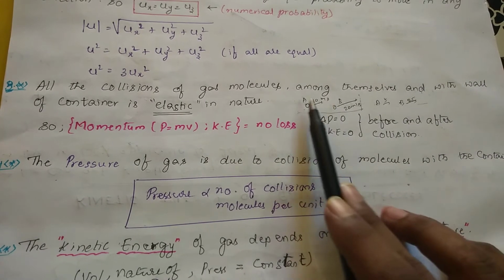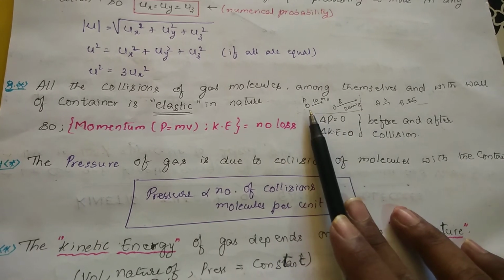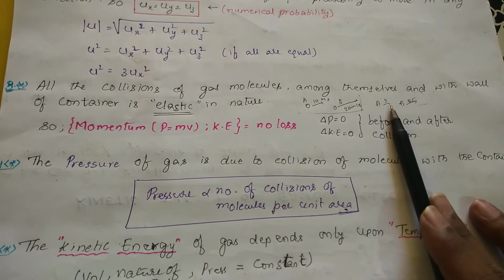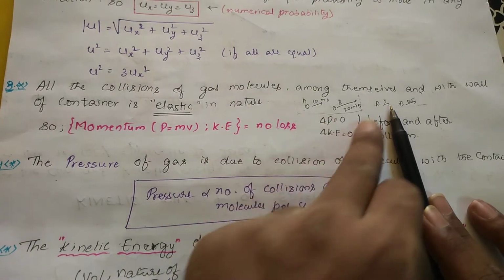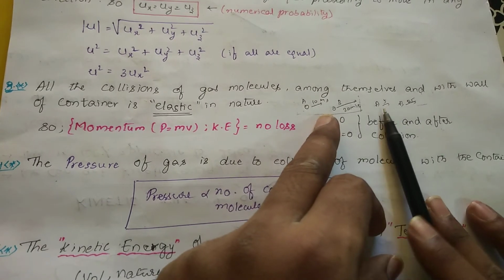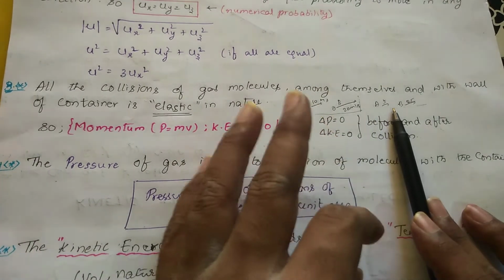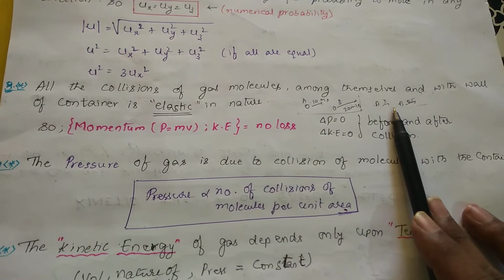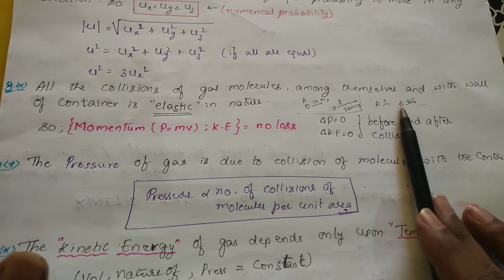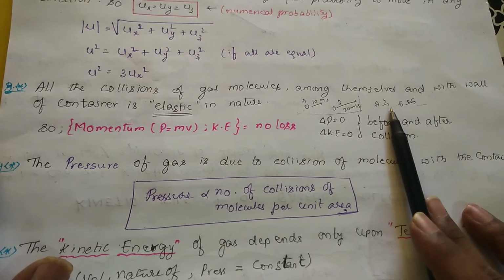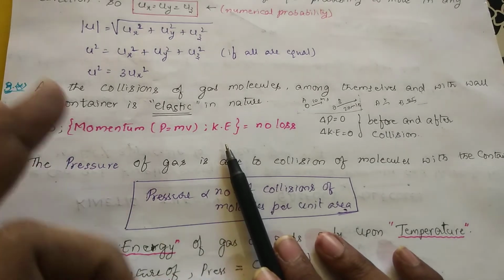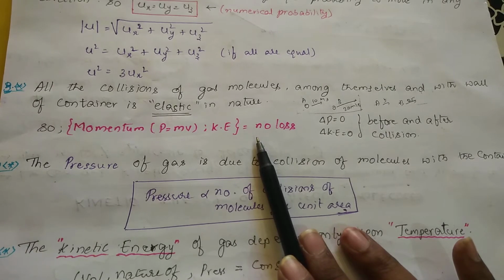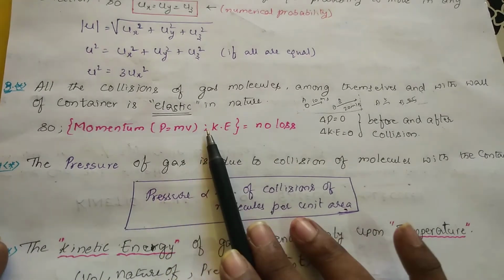If you see both molecules at a time, what is the total here? 10 plus 20, it is 30. And for A and B after collision, 25 plus 5, 30. So before the collision the total velocity is 30 meters per second, and after the collision also it is the same. Individually the velocity of the particles may change, but on the whole the velocity is the same. If velocity is the same, automatically the kinetic energy will also be the same. Those types of collisions are called elastic collisions, where the change in kinetic energy is zero, as well as the change in momentum is also zero.